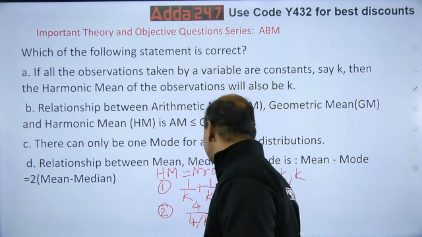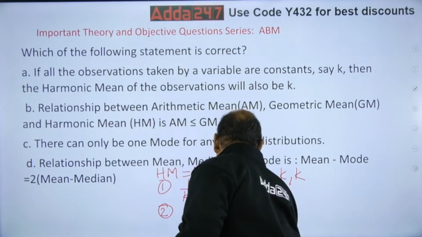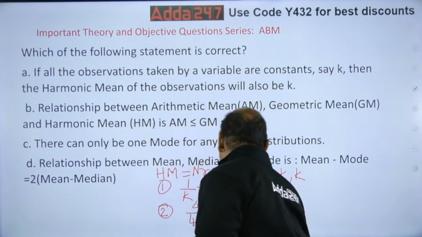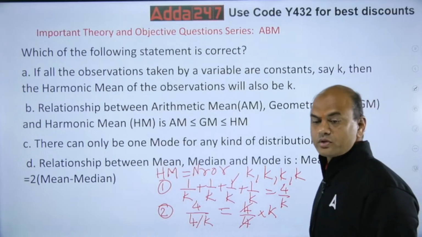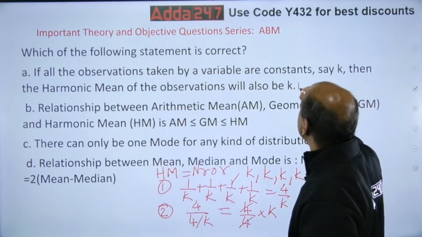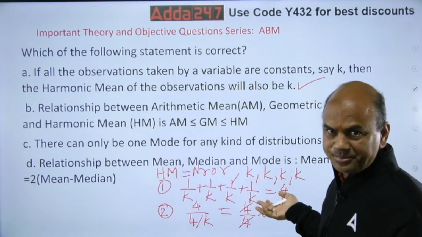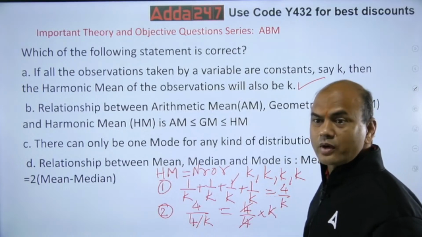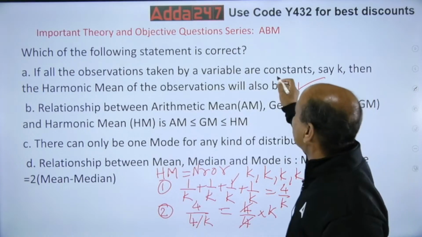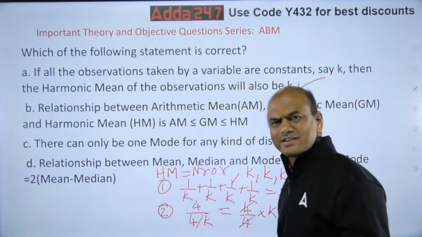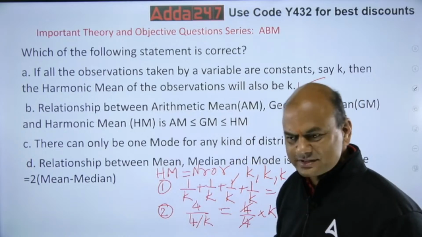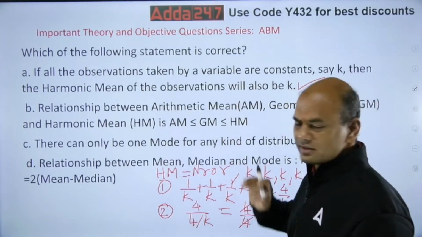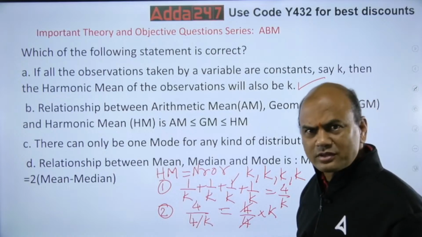So now 4 upon this. If you solve this, k will go up, 4 upon 4 into k. So this will get cancelled, and what remains now? k. So your harmonic mean becomes k. Correct. Okay? Eureka, eureka. Got it? All of the four, we got this correct immediately, isn't it? So that's the point. Now, if this is correct, then logically everything else is wrong.